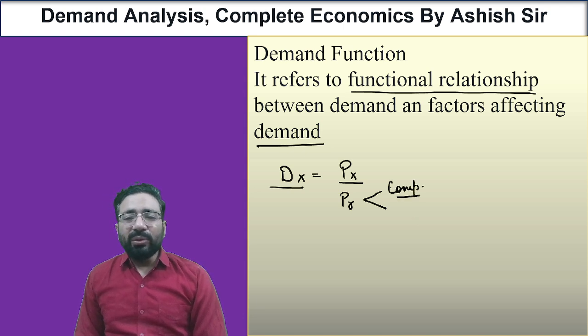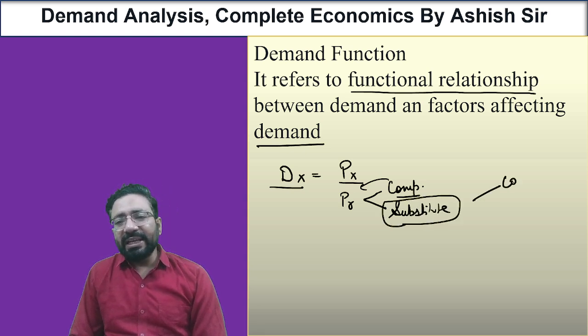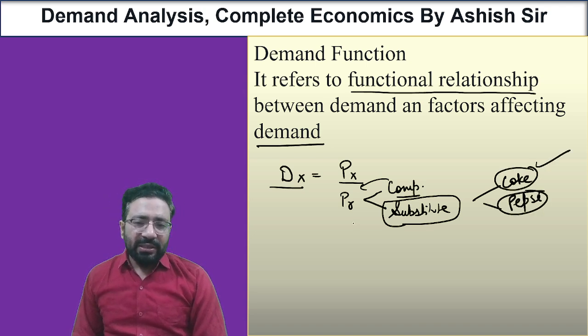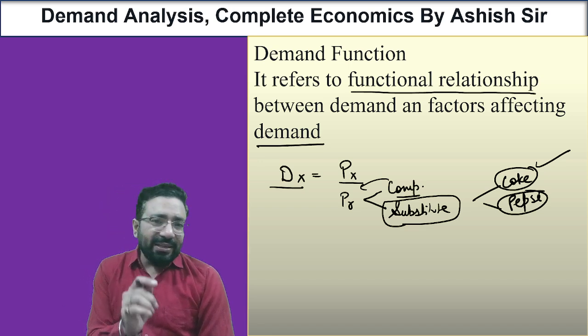That means both are complementary. And substitute goods are those goods which can be used in place of each other, like Coke and Pepsi. If Pepsi has become costly, we'll try to purchase Coke.